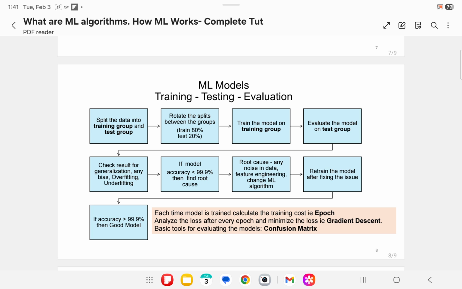What is underfitting? In underfitting, the model does not respond well to both training data and test data. That means the model needs to be trained with more samples to avoid underfitting. If training data group accuracy is good, but test data group accuracy is not good, then it is overfitting.